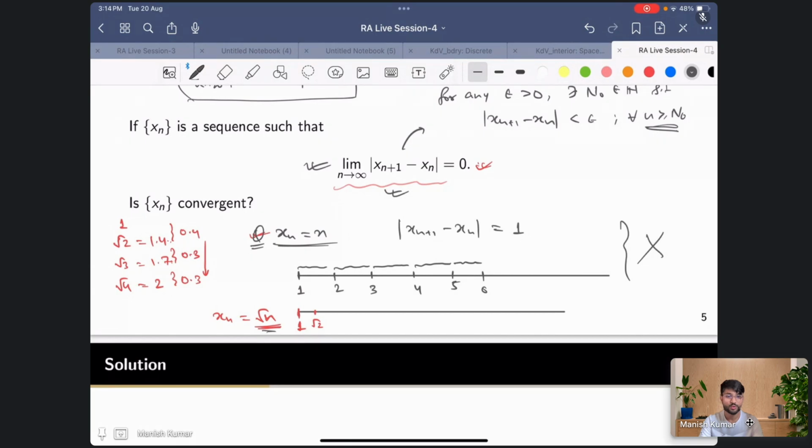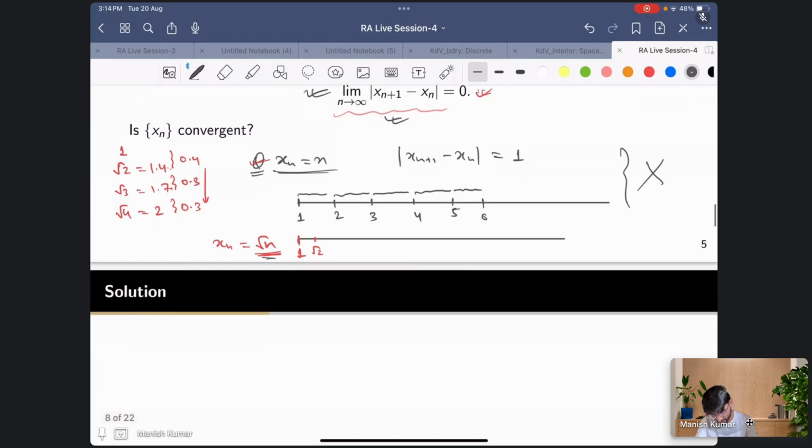No, you cannot say that. See, as n is becoming very large, root n plus one will be very close to root n. Yes, so the gap would be decreasing, and this is why I explained it through this example, just trying to motivate you that actually it will be true. Got the point. Okay. So now my example is that let's take x_n to be root n.